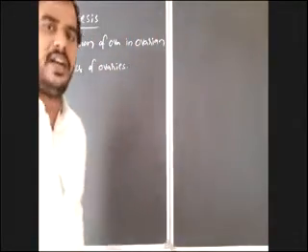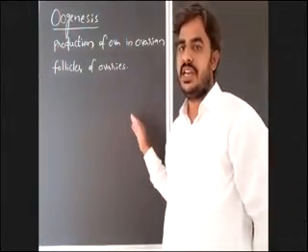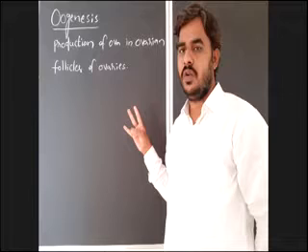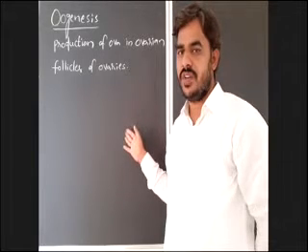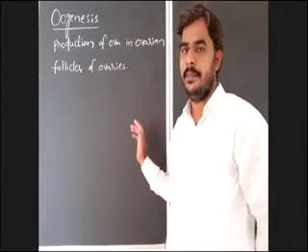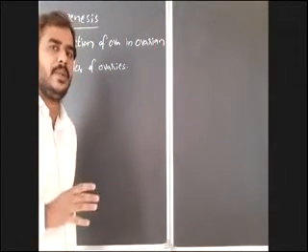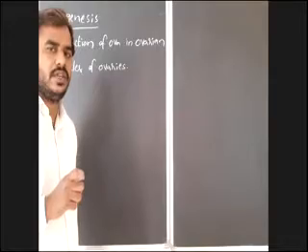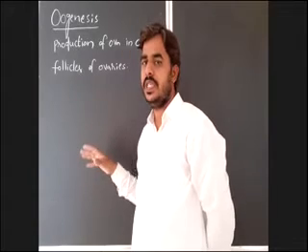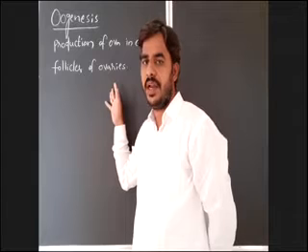Oogenesis: exactly like spermatogenesis, here also there are three phases. The first phase is the multiplication phase, the second is the growth phase, and the third is the maturation phase. The same phases are there in oogenesis, but when compared with spermatogenesis, oogenesis is the most complex process, and it also requires a very long period of time.